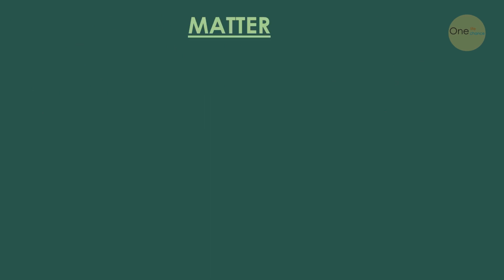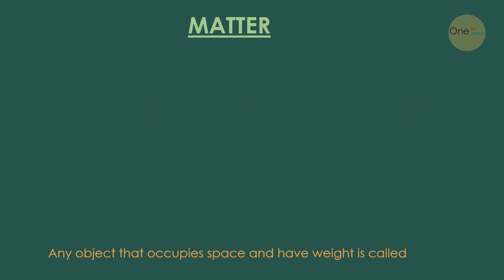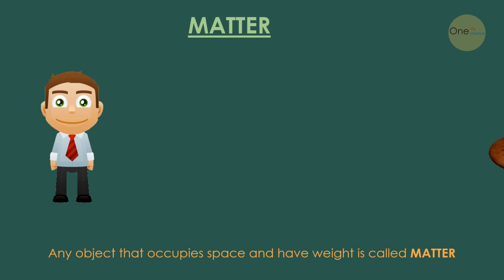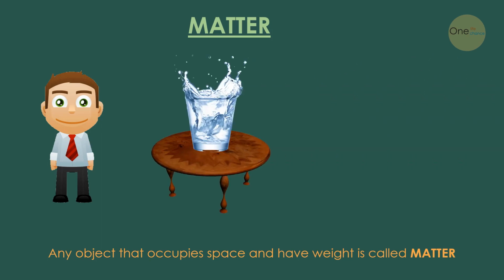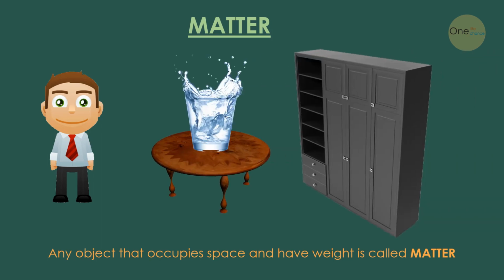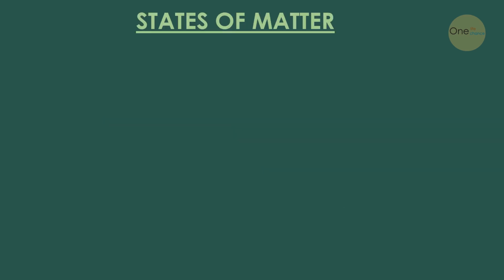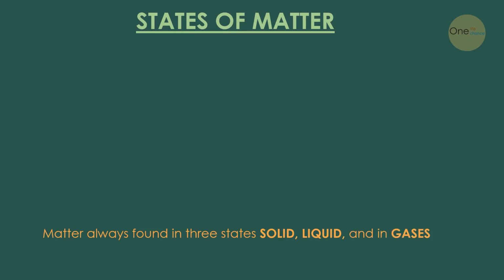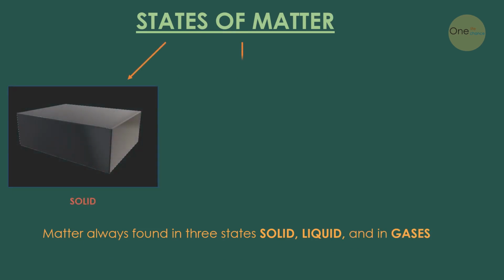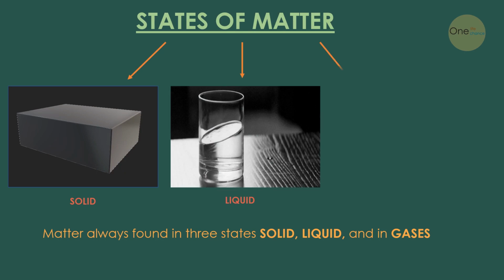Matter. Any object that occupies space and has weight is called matter. Human, table, glass, cupboard. Everything in the universe is made up of matter. States of matter. Matter is always found in three states: solid, liquid, and gas.